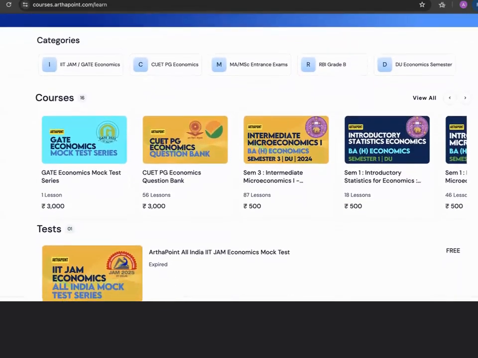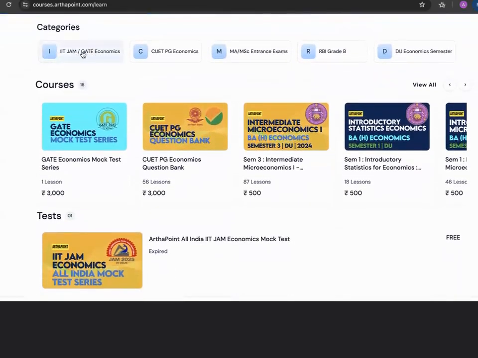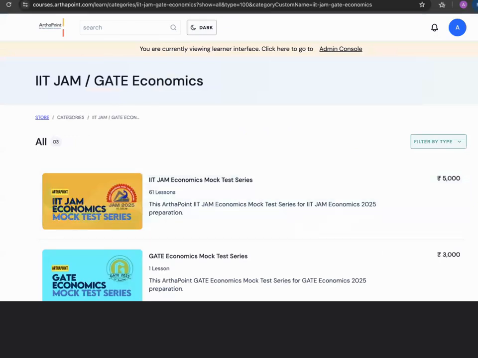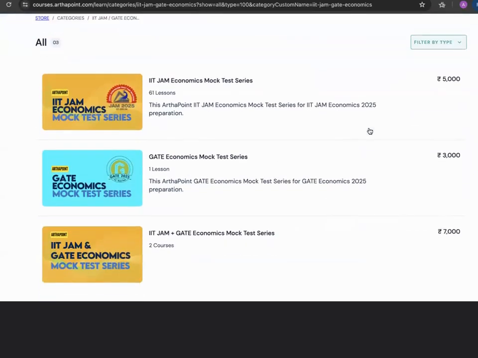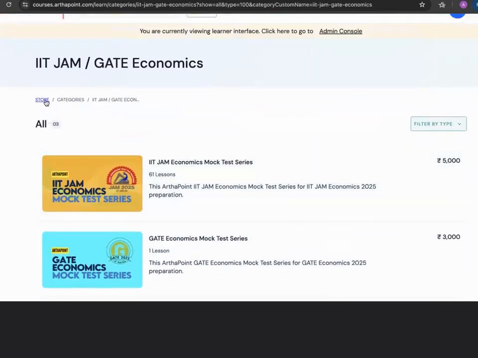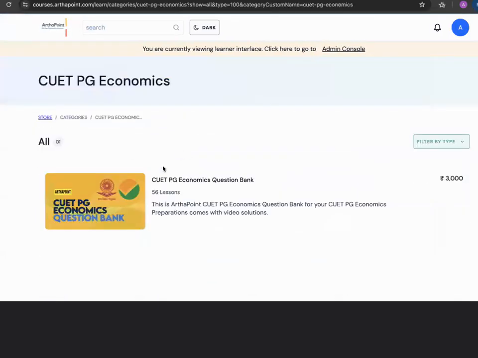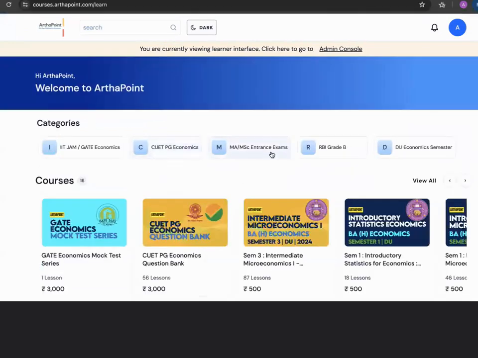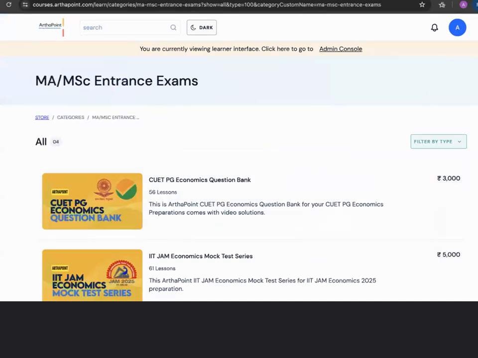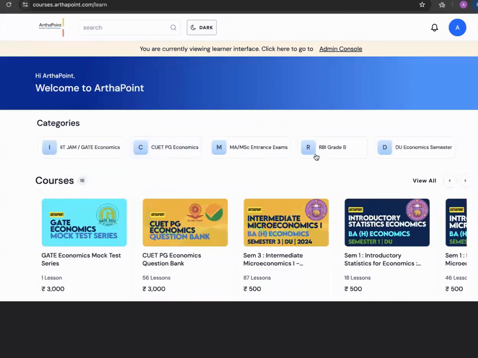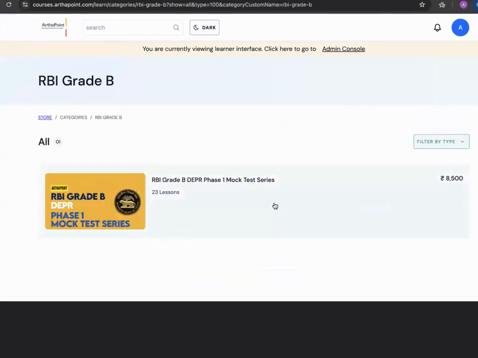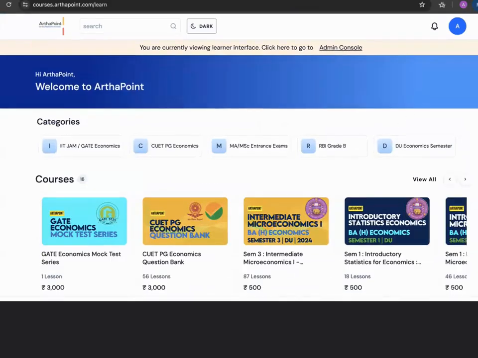Similarly, if you have a look at the IIT JAM courses, here you will be able to see the different mock test series for IIT JAM that have been launched. At the same time, you will also see the question bank for CUET, which has now been launched, and you will see different other courses also, right? These are only a few of the courses, beta. We do provide more courses also. These are the courses which you can directly access.